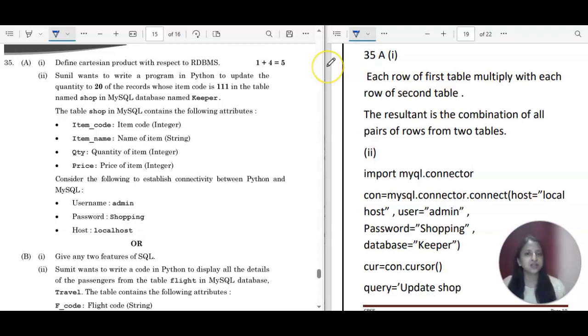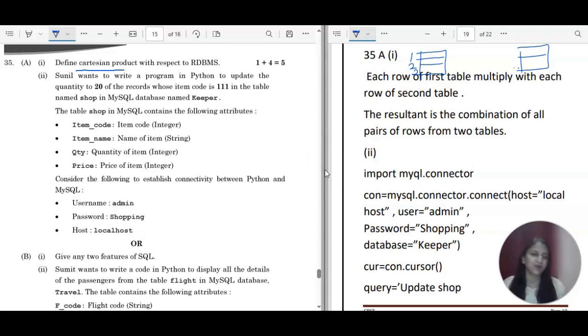So what is that Cartesian product? Suppose in this table you have 3 rows, and in this table you have 2 rows. The Cartesian product will help you define the combination of each row of one table with each row of the other. Suppose this is row 1, row 2, row 3. So 1 will be connected to both of these rows, 2 will be connected to these 2, and 3 will also be connected to these 2. So each row of the first table is multiplied with each row of the second table. The resultant is the combination of all the pairs of rows from both of the tables, right? So this one is the answer for the first part.